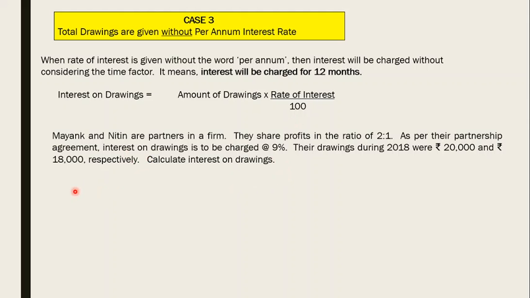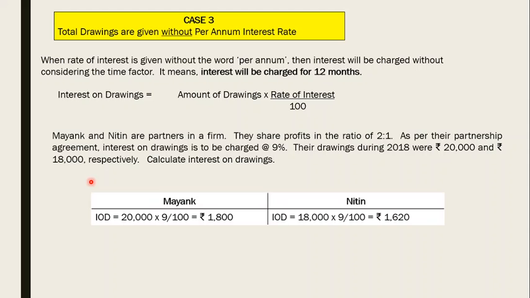Okay, so here there's a question. Mayank and Nitin are partners in a firm. They share profits in the ratio of 2 is to 1. As per their partnership agreement, interest on drawing is to be charged at the rate of 9%. Their drawings during 2018 were 20,000 and 18,000 respectively. You have to calculate interest on drawings. Now, Mayank's drawings are 20,000. Again, the date is not given, and the rate of interest is also without the word per annum.